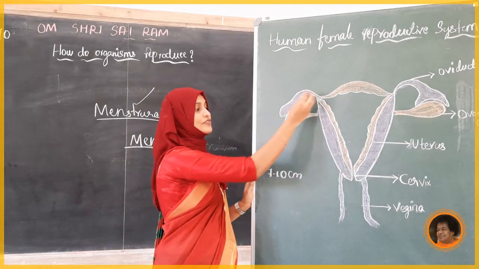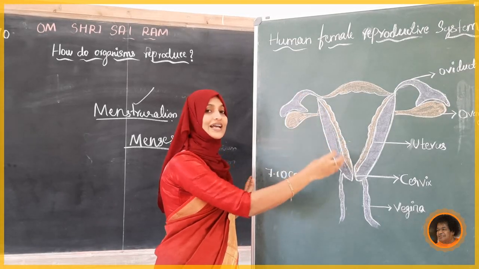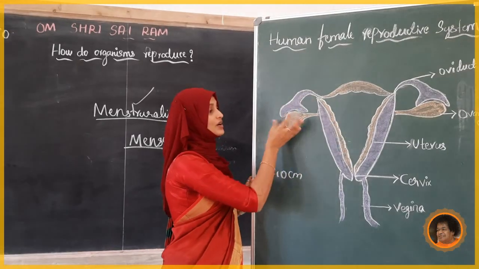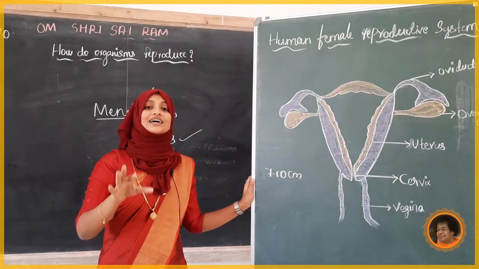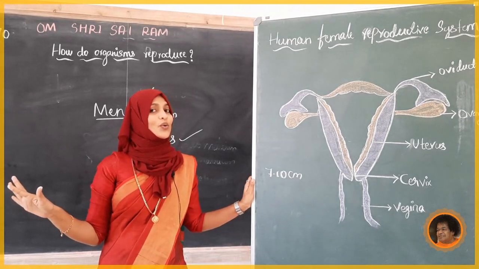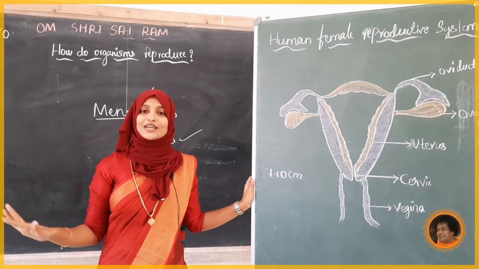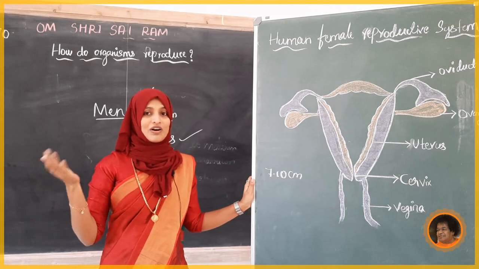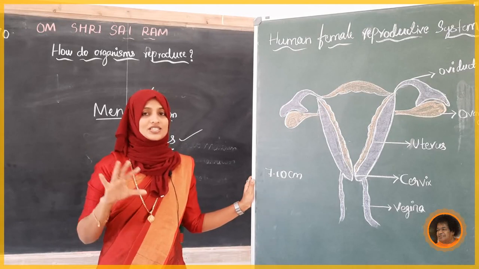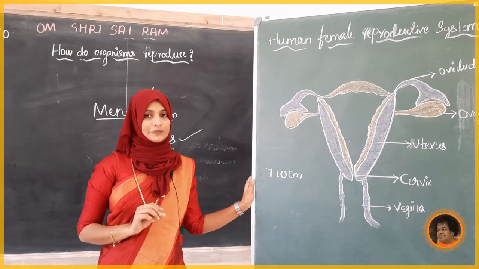Okay, once the fertilization takes place, once the uterus is carrying the baby, what will happen? Here the ovary gets the message that the baby is there in the womb, so there is no need to produce an egg. Once again it is not going to get ready for the menstruation. All the blood vessels are supplying the baby, and the uterus is rich in nutrients to protect the baby.